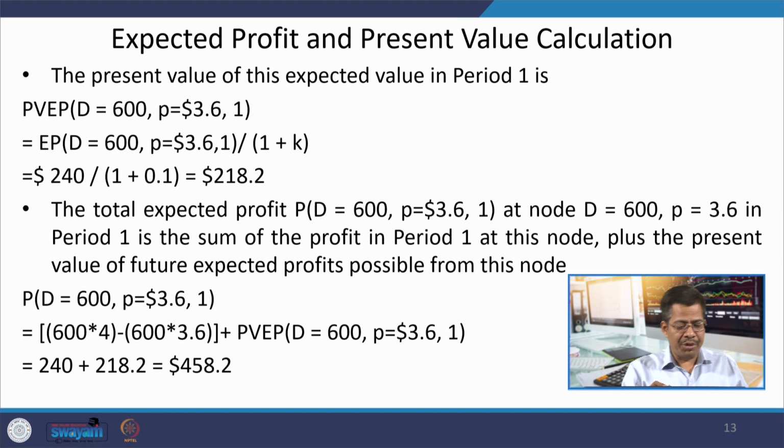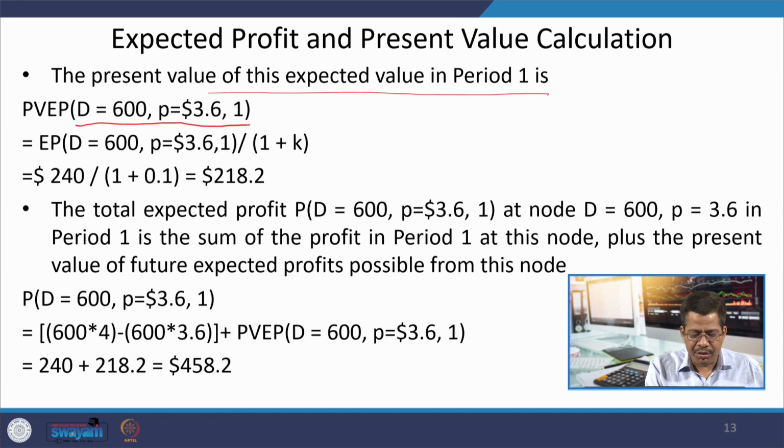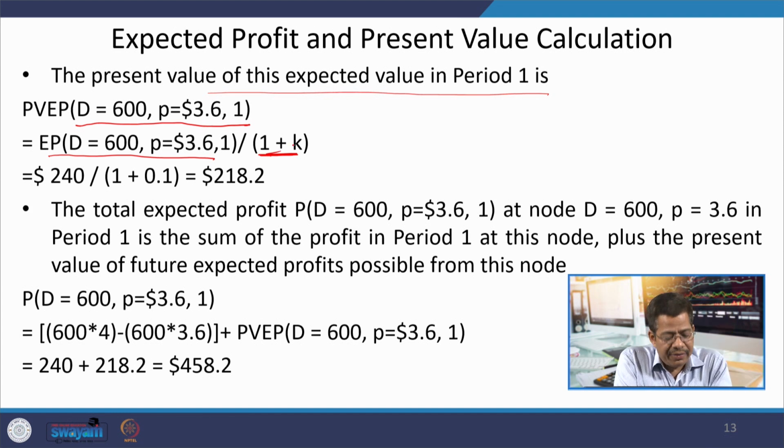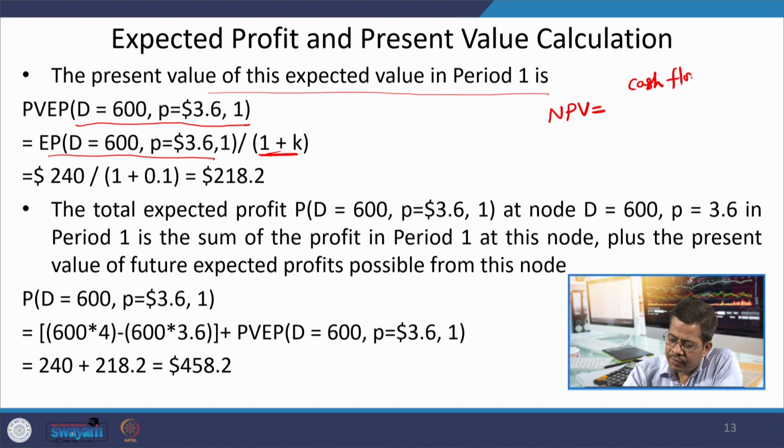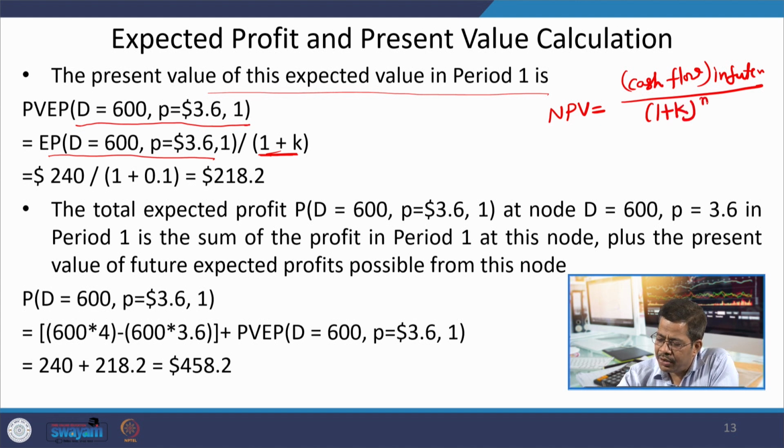So, the present value of this expected value in period 1 is the PVEP for this particular scenario, the expected profit divided by the discount rate factor. So, the net present value: we know that whatever cash flow I am getting in future is divided by (1 plus k) to the power of n.